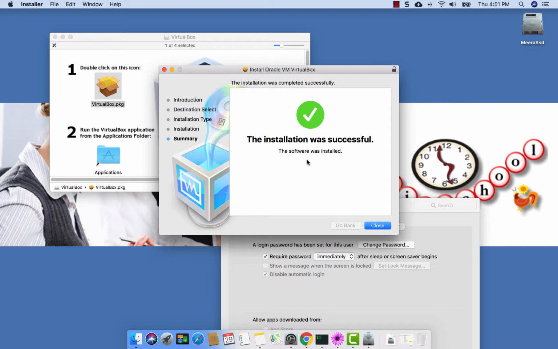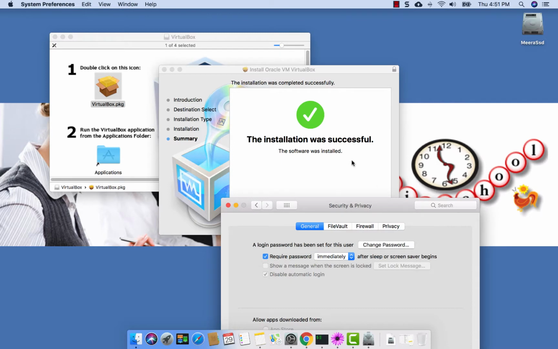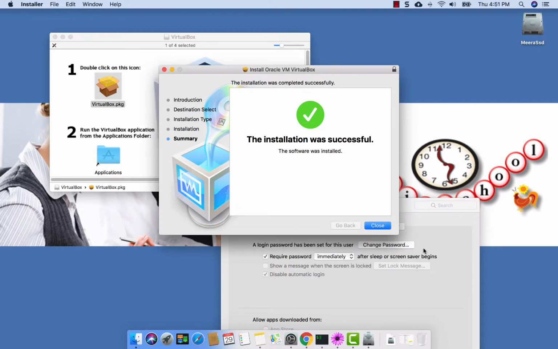Some of you may not get that specific error which I got actually. If you get it, just go there and allow it. This completes your VirtualBox installation. Thank you.